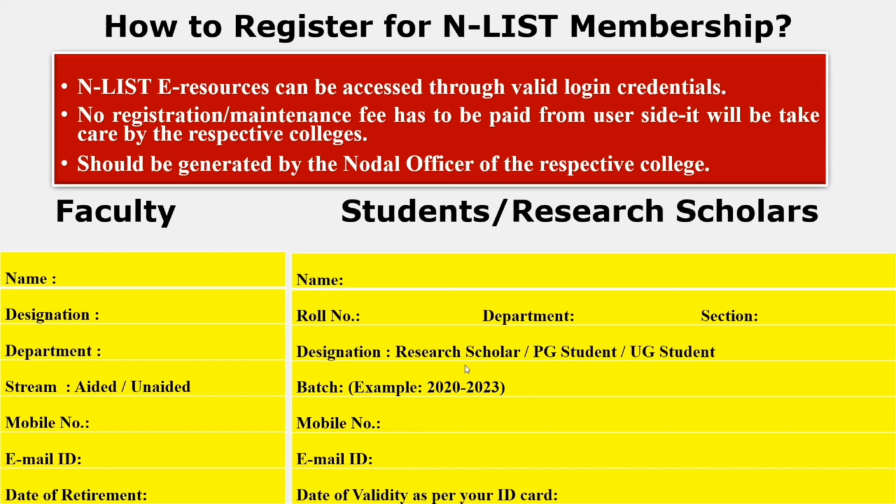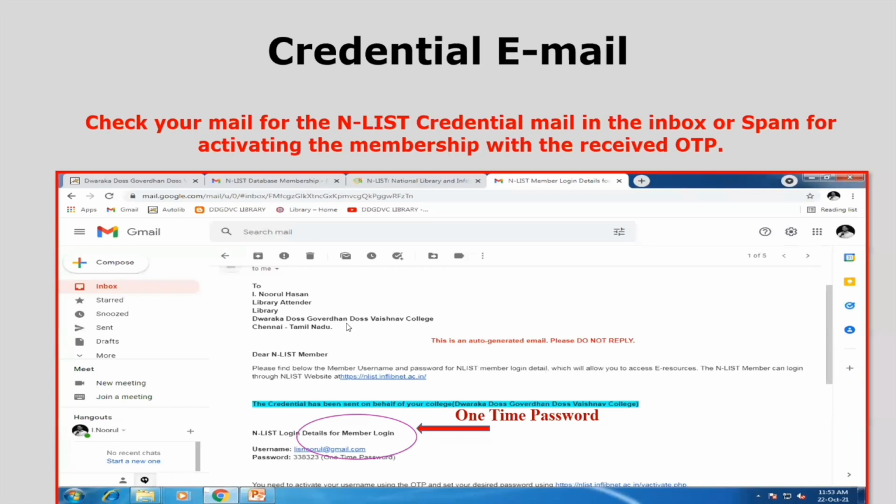If you want to register on the Enlist website, kindly furnish this information to your college librarian. Then he will create a username and password for you to access your Enlist database. If you submit these details to your college librarian, your credential email will come to your inbox along with the OTP. If you activate the OTP, then you will be able to enter that Enlist database with the help of the username and password. It will give one random password. You have the provision to change your password also for easy remembrance.